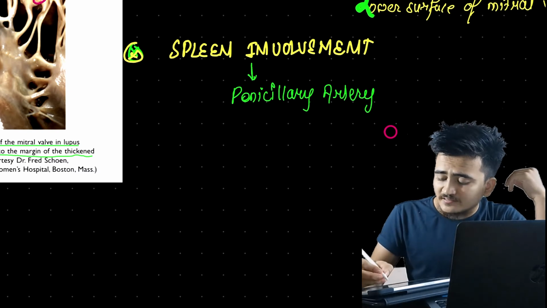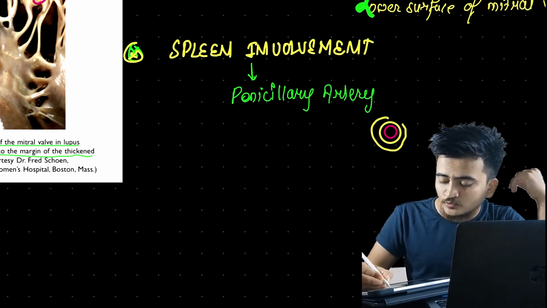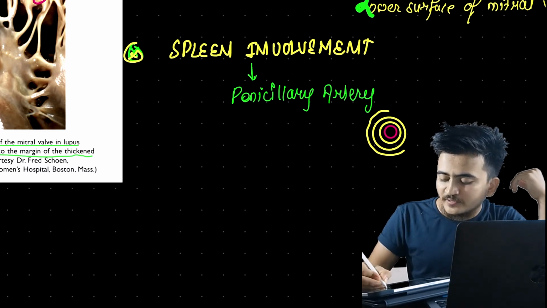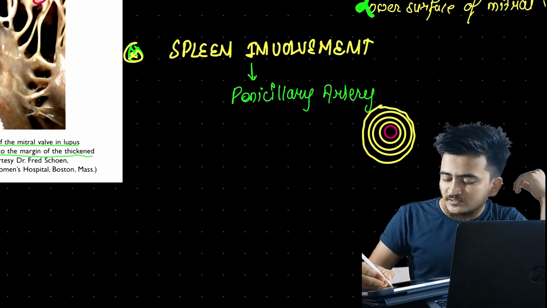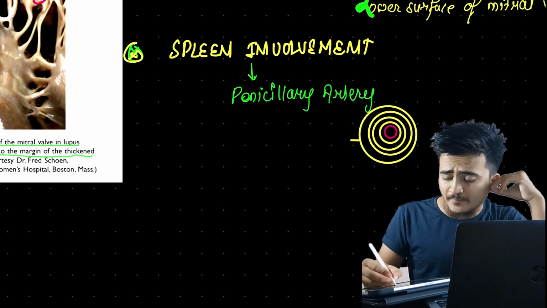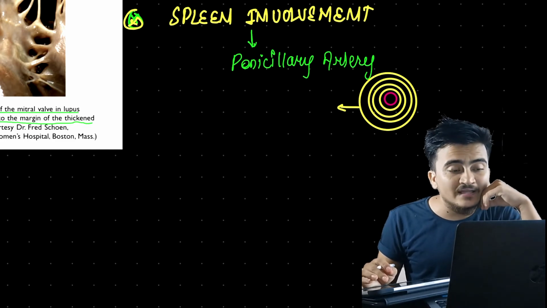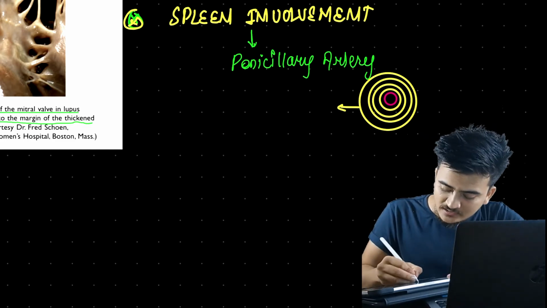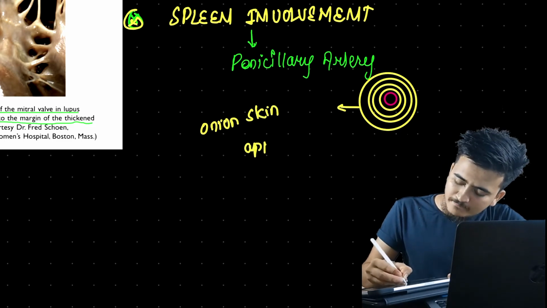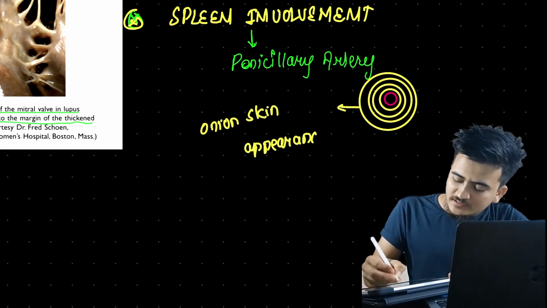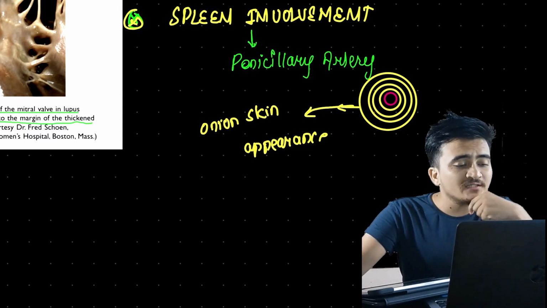These penicillary arteries are surrounded by deposition of several immunological complexes, and when these complexes are deposited around the penicillary artery, the onion skin like appearance appears.